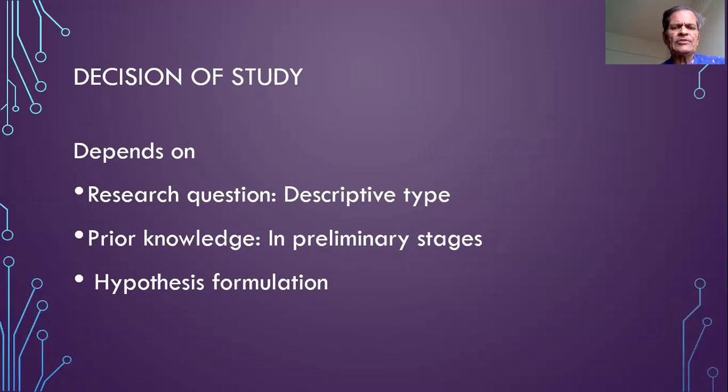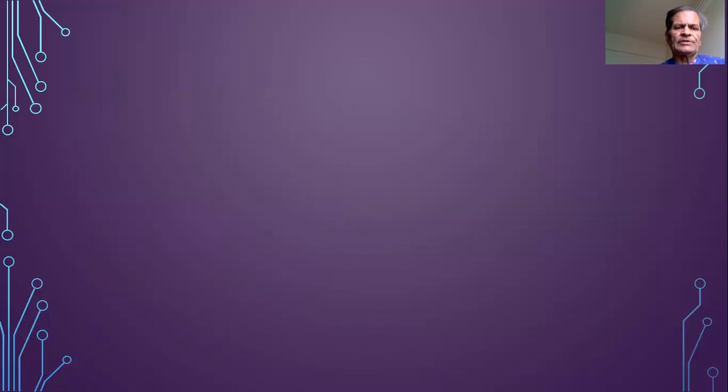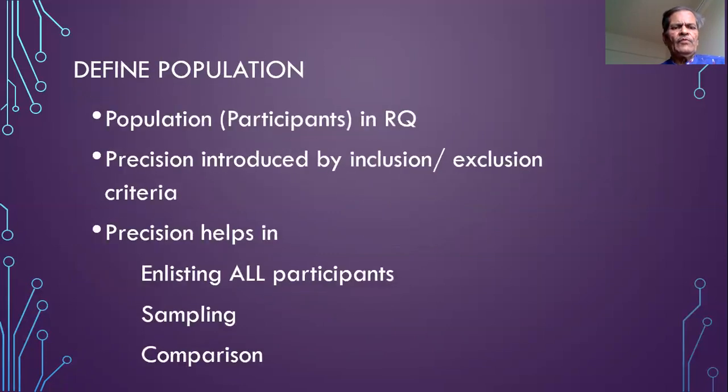So the research question has to be descriptive type, and the time element or the time distribution of the variable is not there. So if the time distribution of the variable is required, then we cannot undertake the cross-sectional study. We have to take the longitudinal study. Then we have to define the population. So we have to define who will be the persons, or which units will be eligible to enter in the study. So the population or the participants.